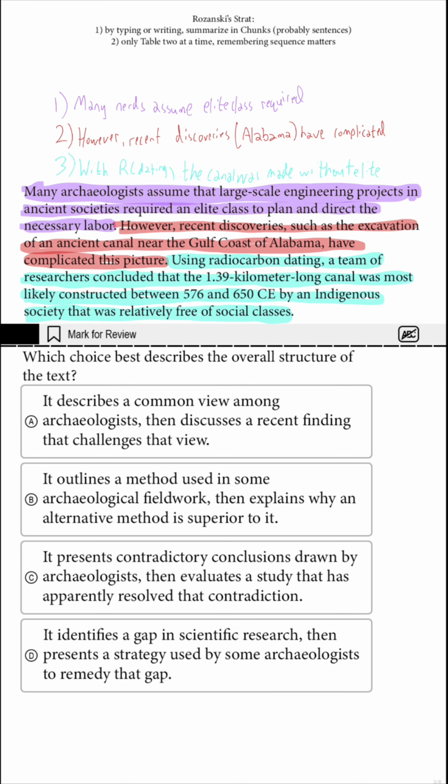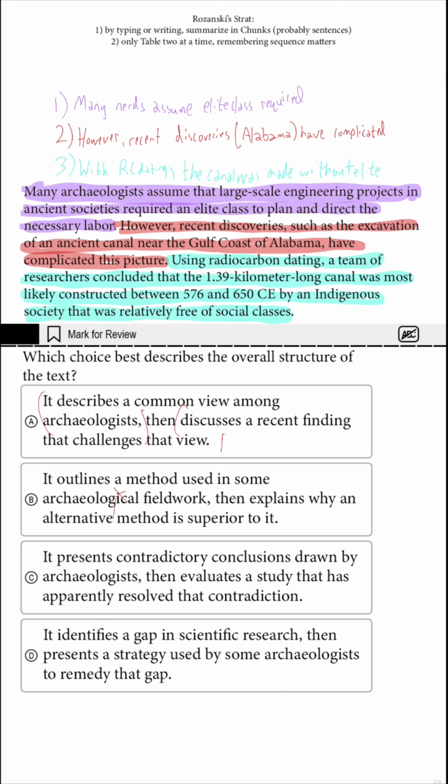The first part describes a common view among archaeologists. I absolutely agree with that. Then it discusses a recent finding that challenges this view. This fits so comfortably with my chunks, but I'm going to check the other ones just to be disciplined. B says it outlines a method used in some archaeological fieldwork.